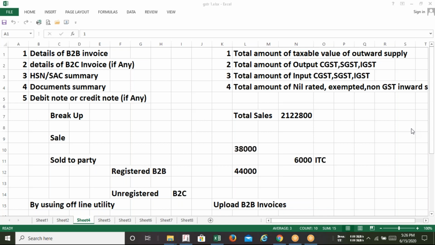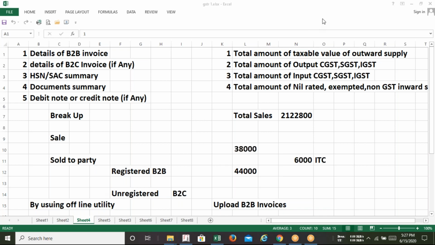Today's webinar session, I mean discussion, will be continuing on filing return of GST with the help of Tally. So now I am moving on to the Tally part, so that we can understand what required information we can get from Tally. It starts with GSTR 3B, then I'll be moving on to GSTR 1.